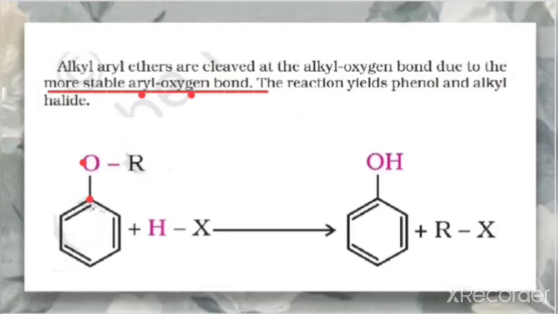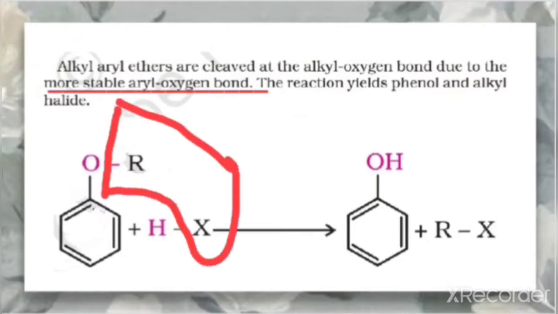So this alkyl oxygen bond gets cleaved. So what will be the product formed? Due to this cleavage, R and X together form RX, plus this O is already here and one H, so OH. So the products we get are phenol and RX. That means the alkyl part will form the halide here.